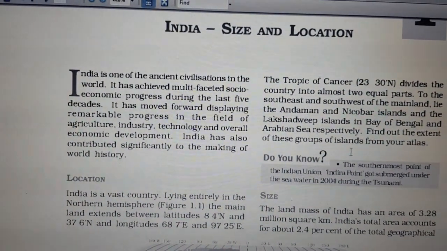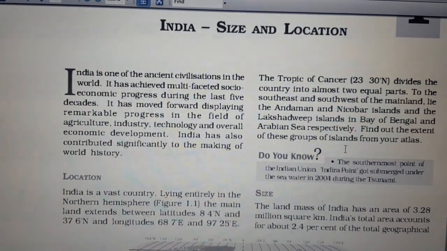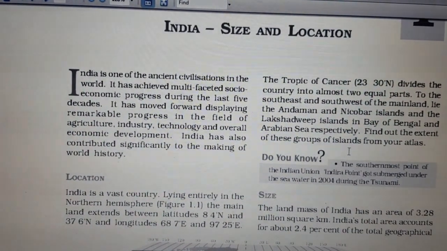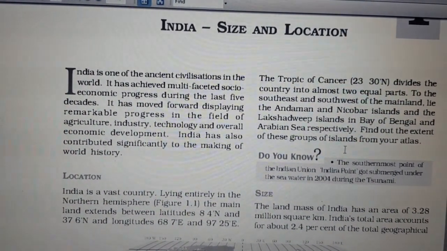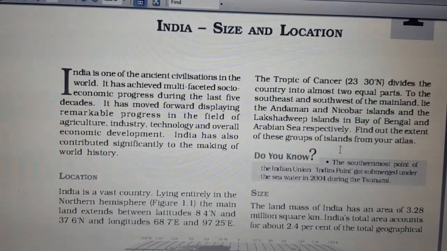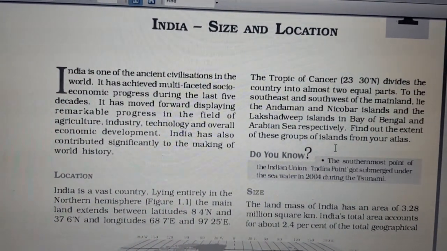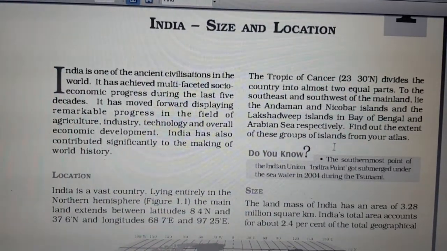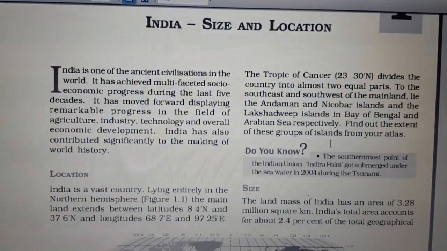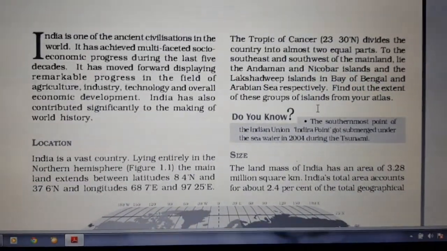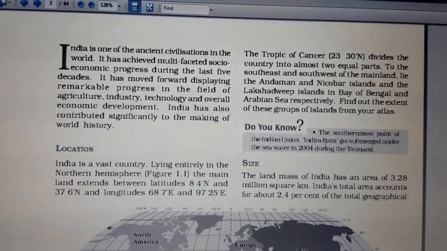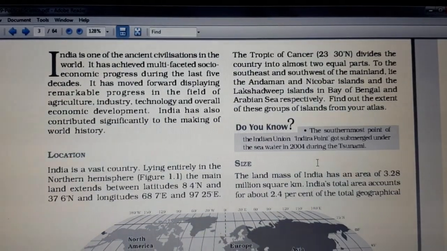From the ancient time till now, India has progressed in every field, whether it is agriculture or industry or technology or overall economic development. India has also contributed significantly to the making of world history. So, this is the short description of India.